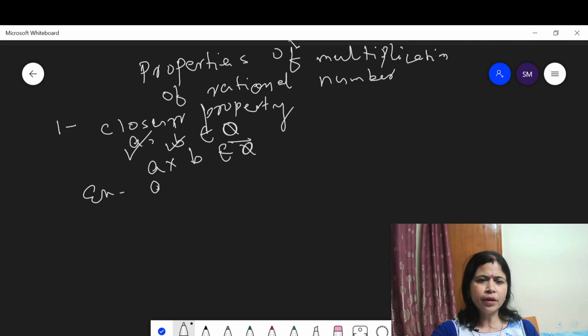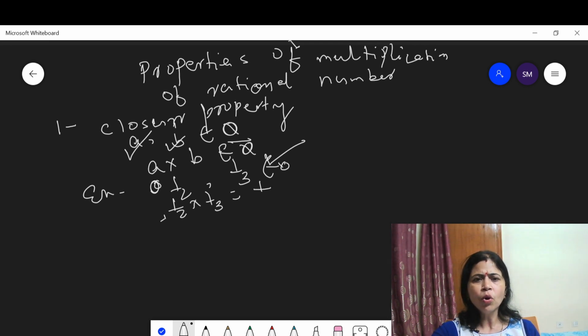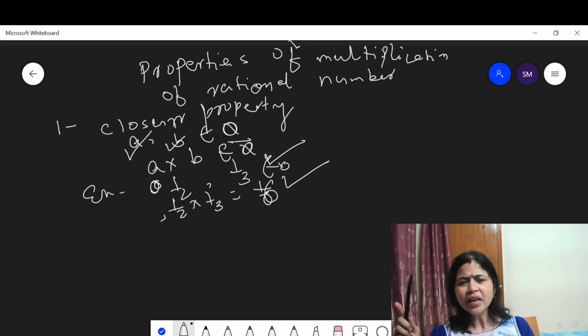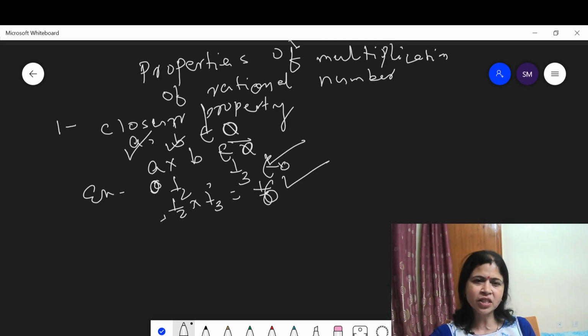Suppose 1 upon 2 and 1 upon 3 are two rational numbers belonging to Q, then 1 upon 2 into 1 upon 3 is equal to 1 upon 6, also a rational number. Is 1 upon 6 a rational number? Yes, 1 upon 6 also belongs to Q. This means multiplication of rational numbers satisfies the closure property.